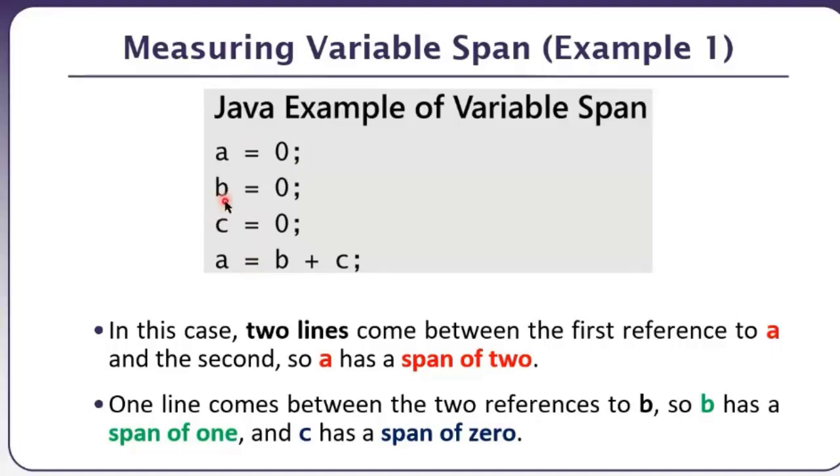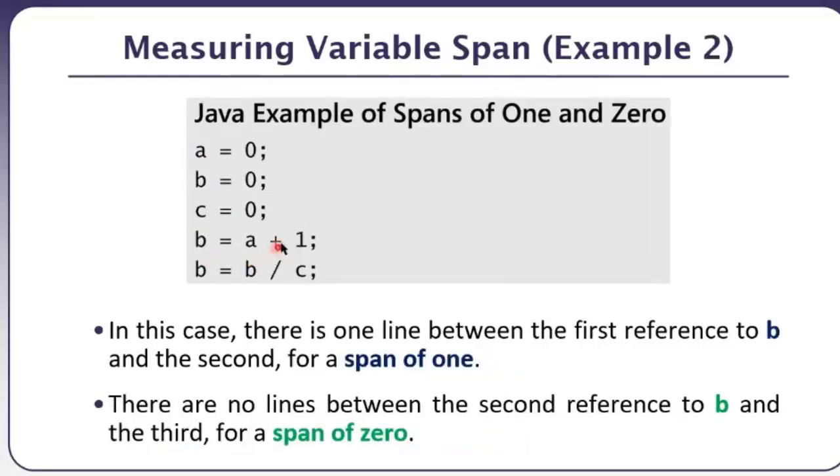And अगर I use this variable a multiple times in the code, I will count all the distances. So the first distance between this a and this a is 2. Let's suppose this a is used after 5 more lines once again. So the second distance, between the second and third use of a, is 5. So I will add 5 and 2 divided by 2. So ये मैं average span निकाल लूँगा. So I can have an average span as well if I'm using this variable more than 2 times. ठीक हो गया?